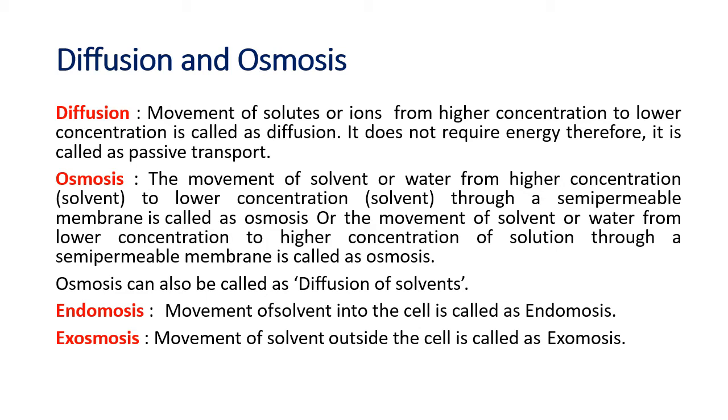Diffusion is the movement of solutes or ions. What do solutes mean? Sugar, salt. When we dissolve sugar in water, we get a sugar solution. Understand clearly: what is a solution? When we take sugar and dissolve it in the water, we get a sugar solution. The sugar is called the solute and the water is called the solvent. So there is solute and solvent.